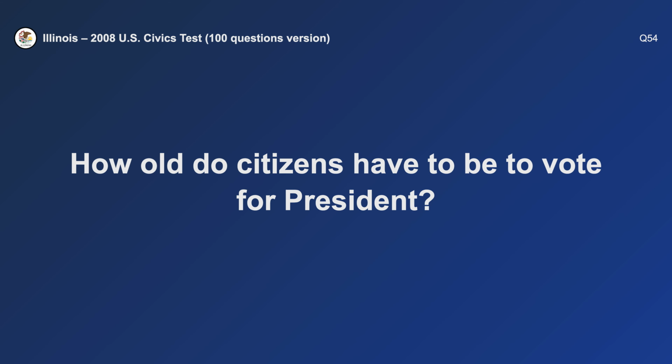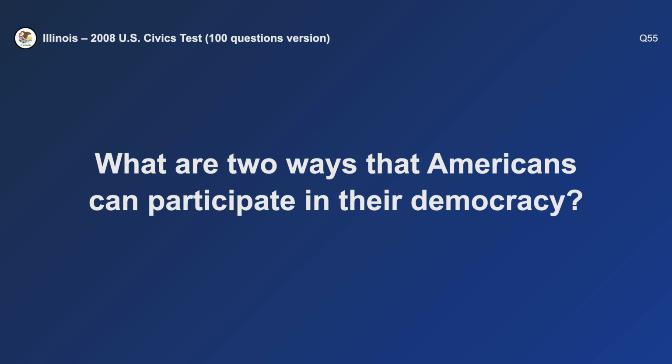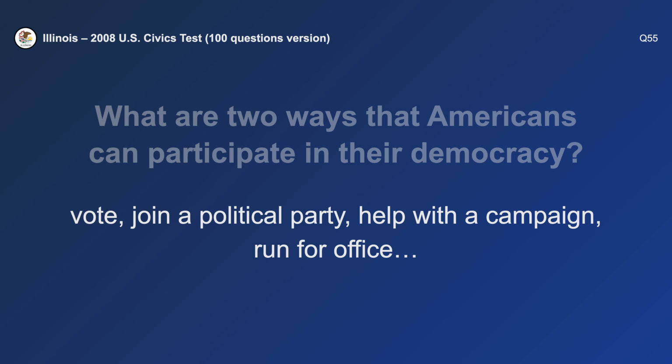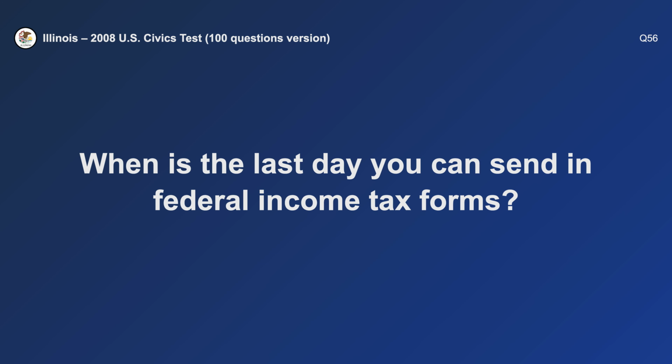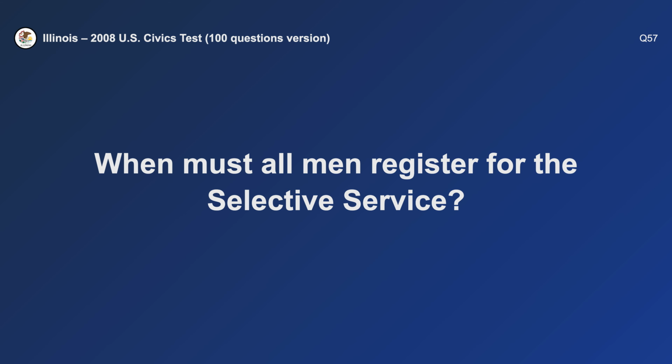How old do citizens have to be to vote for president? 18 and older. What are 2 ways that Americans can participate in their democracy? Vote and run for office. When is the last day you can send in federal income tax forms? April 15th.